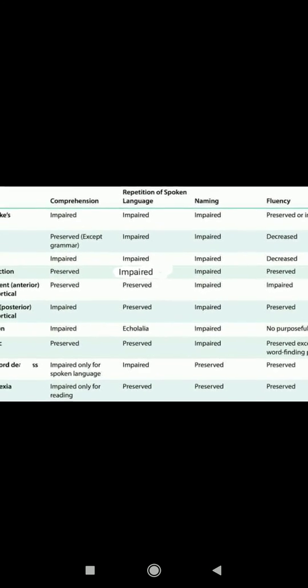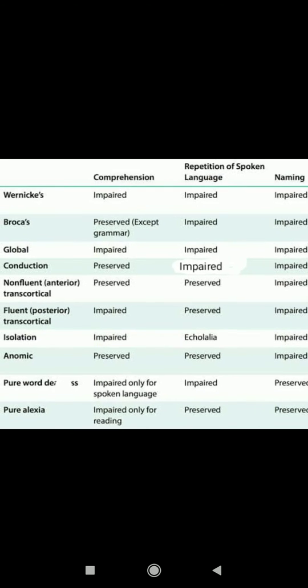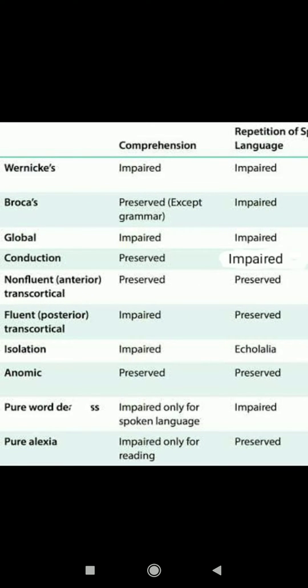First, when we talk about an injury or lesion in Wernicke's area, what features are we going to look for in Wernicke's aphasia? Wernicke's is the understanding part of our brain, so the understanding part is getting affected. The literal meaning of comprehension is understanding. If Wernicke's has been damaged, there is no understanding. Definitely, if you can't understand, you can't repeat it, you can't name it. But because Broca's area is intact, the fluency will be there. That's how you discuss Wernicke's aphasia.